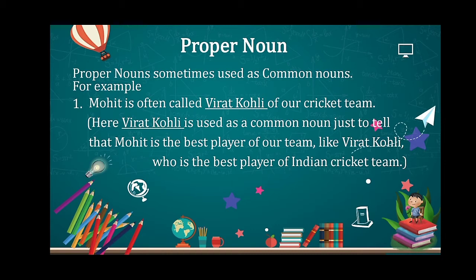He is the best player, and Virat Kohli actually represents the best player of my team in this sentence. That's why I can say that here in this sentence Virat Kohli is a common noun, but as the rule, proper noun always starts with capitalization. That's why I have put V and K capital.